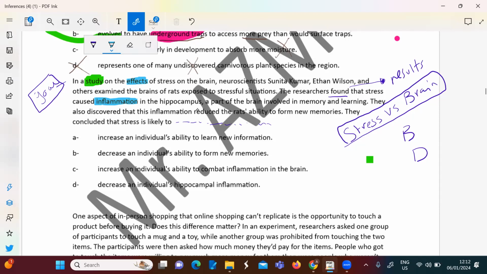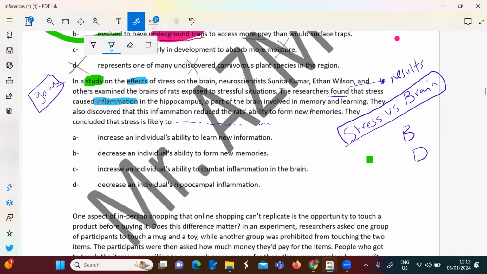It's a part of the brain involved in memory and learning. So this is the hippocampus, a part of the brain, and here is a non-essential clause, but it's important because it gives extra information. It explains or clarifies what the hippocampus is. It's the part responsible for memory and learning. They also discovered this inflammation reduces the rat's ability to form new memories.